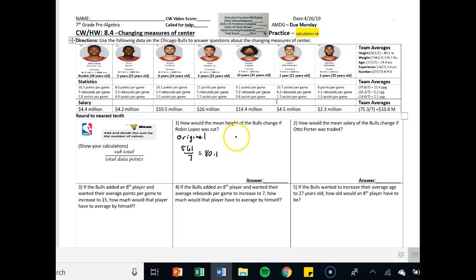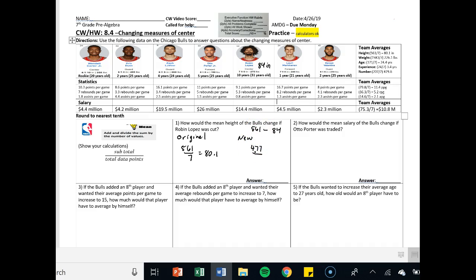So now we ask ourselves, okay, what is our new mean going to be, but this time without Robin Lopez? So if you take your original total, 561, that includes Robin Lopez, then just subtract out his height. And remember, we want to do it in inches. So 7 feet, that's 12 inches in a foot. So 7 times 12, that's 84 inches. So 561 minus 84, and that gives a new total of 477.